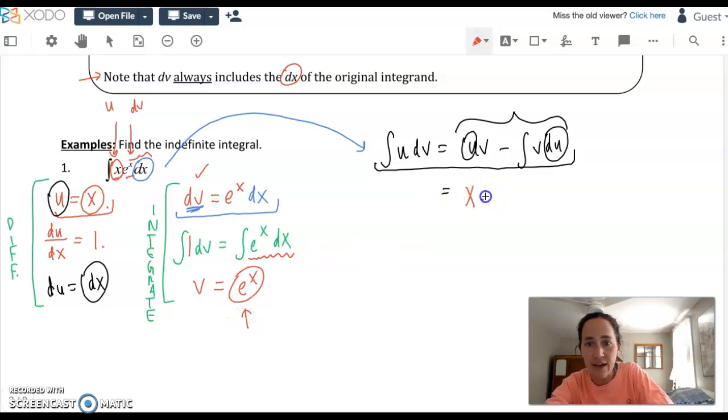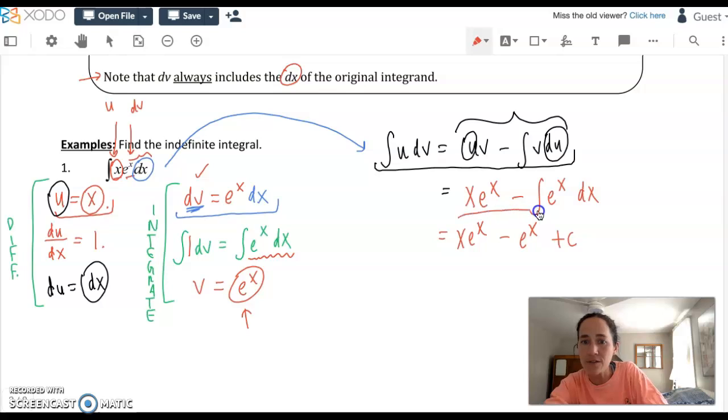V is e to the x, minus the integral of v du. So v happens again, integral of e to the x, and in for du, we said we could plug in dx. Almost done. X e to the x stays in your answer, minus e to the x's integral, so e to the x, we'll say plus c.